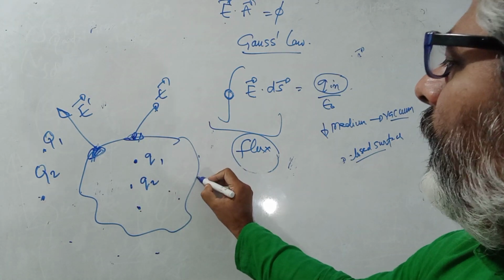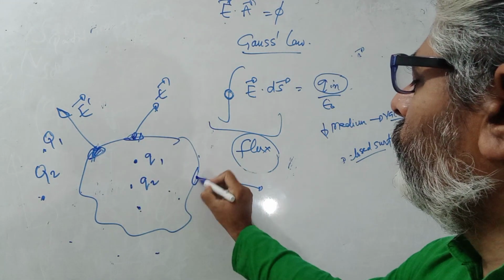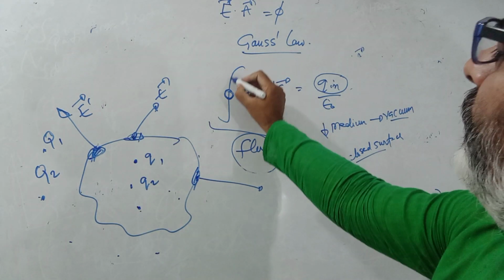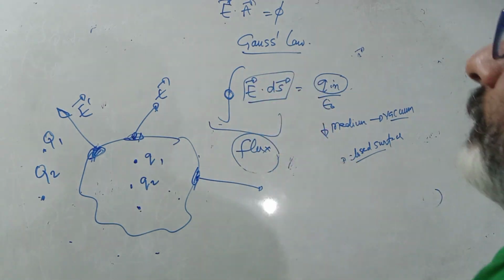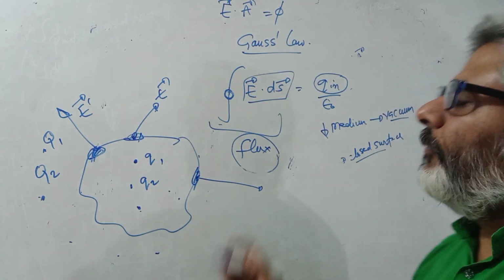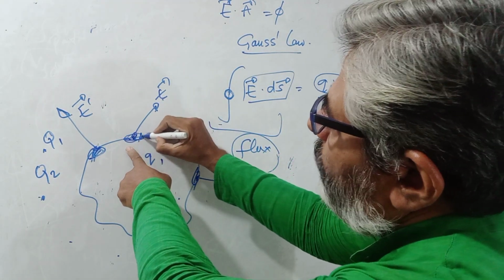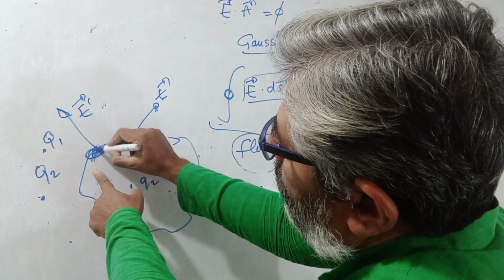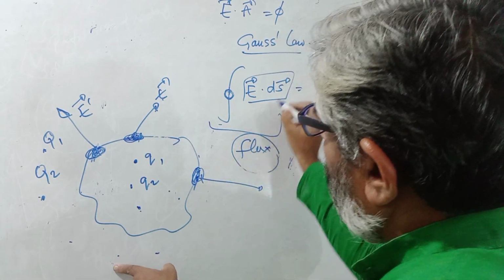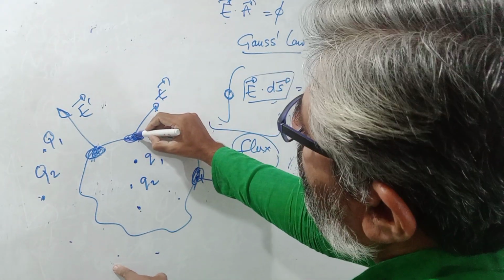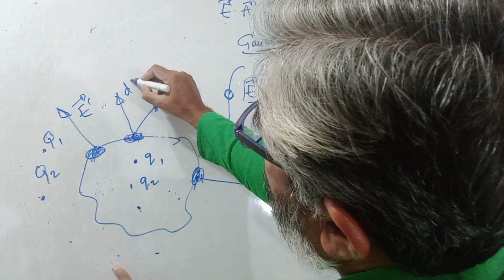Here let us say the electric field is like this through this area. So this means the integration of E dot ds, so we will find E dot ds. Now ds means this area vector, and this area vector, and this area vector, and how did I tell you its direction? Normal, like this is the ds vector.